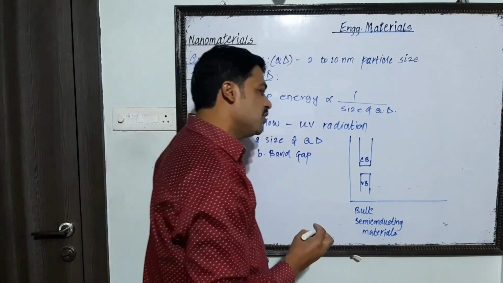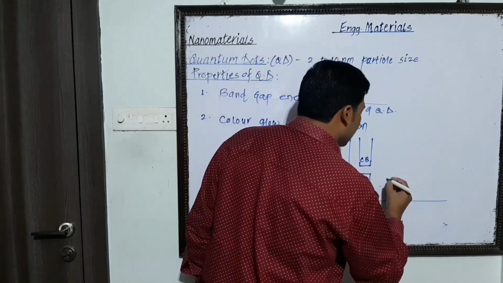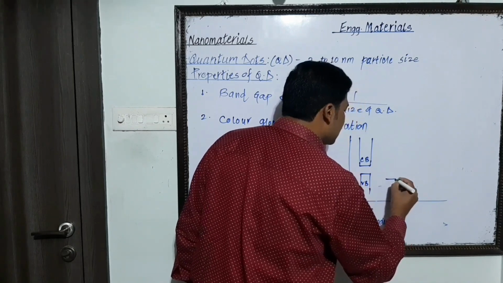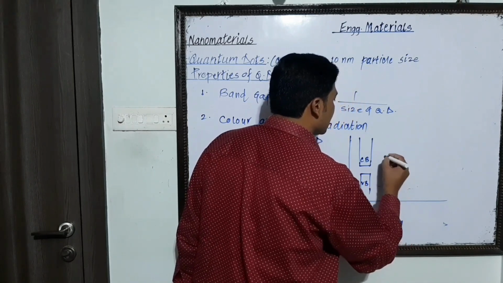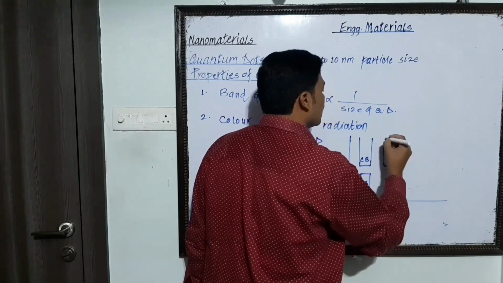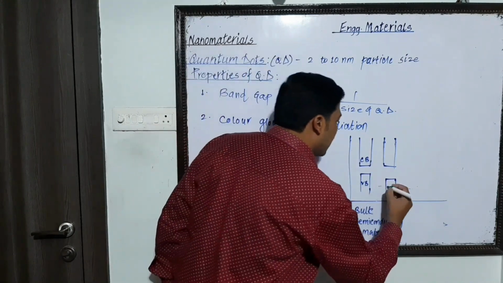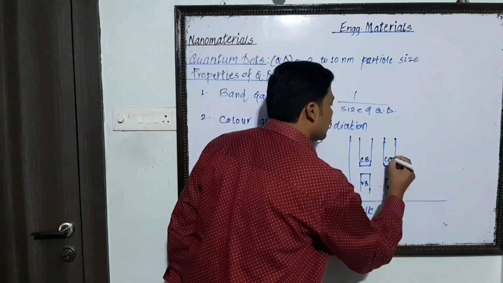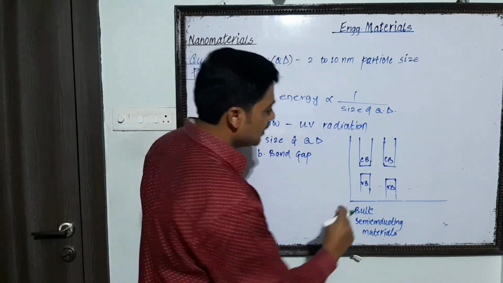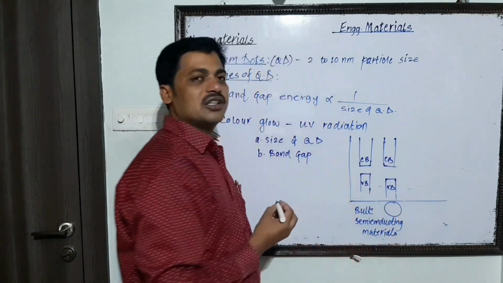But when we pick up a quantum dot of larger size, this difference increases. The difference between the valence band and the conduction band, or the band gap energy, increases for such a quantum dot.